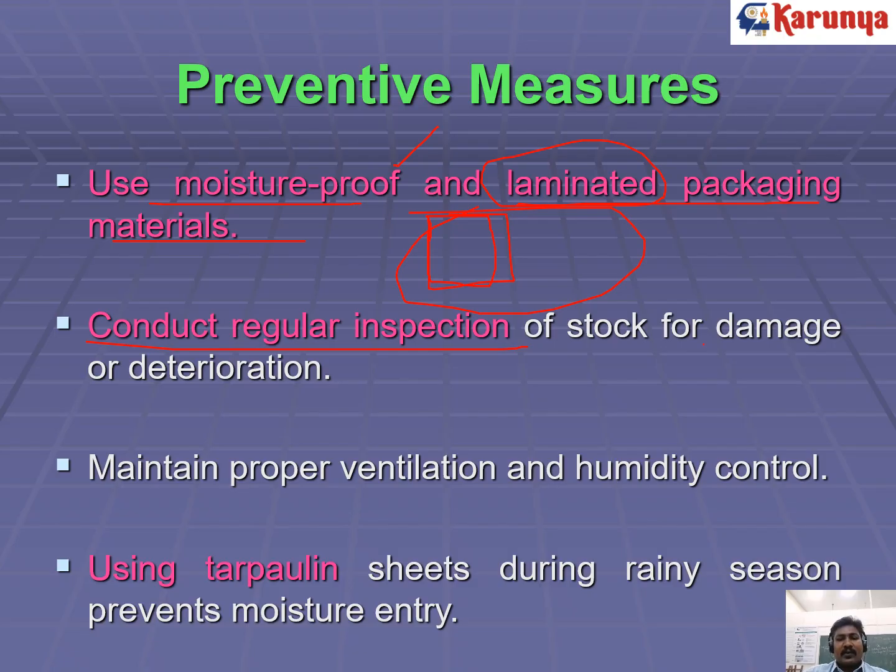Always watch for damage or deterioration of fertilizer in the bags, and maintain proper ventilation and humidity control. You should check the humidity percentage in the atmosphere, and based on that you can control it. Use tarpaulin sheets during the rainy season to avoid direct contact of water with the fertilizer. So it may prevent deterioration of the fertilizer.